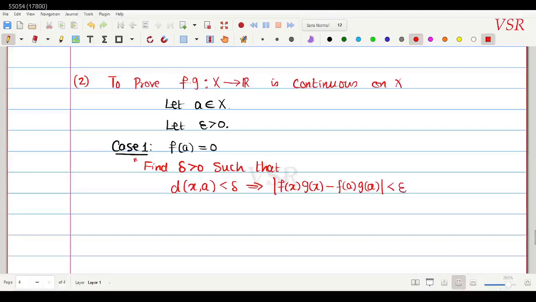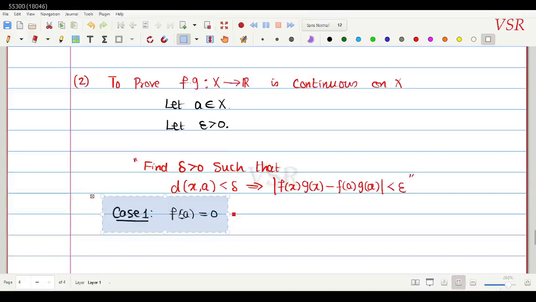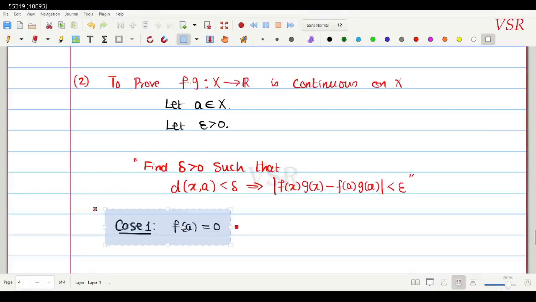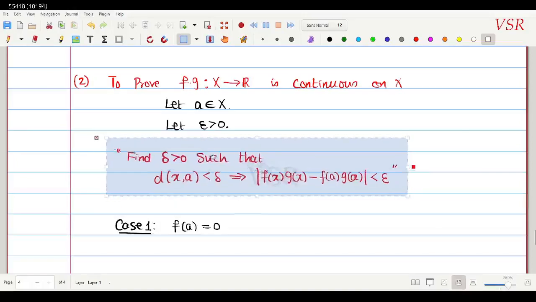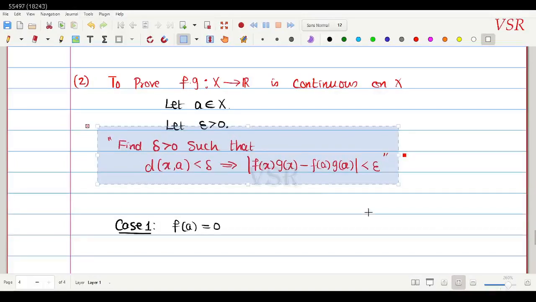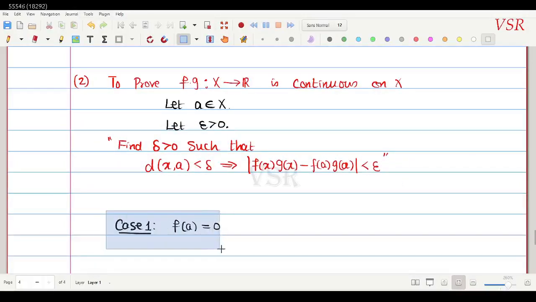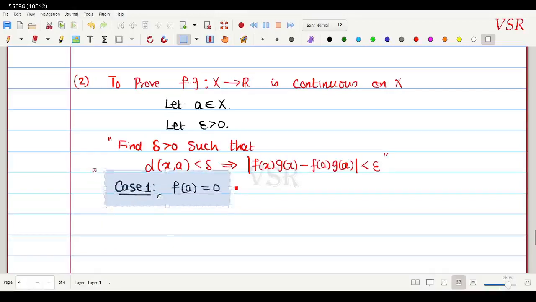Okay, let me write this first. Case 2, I call it, take it to be case 2. So in case 1, first we need to find delta positive which satisfies this condition. Okay? So in the first case we are assuming that f of a is equal to 0.